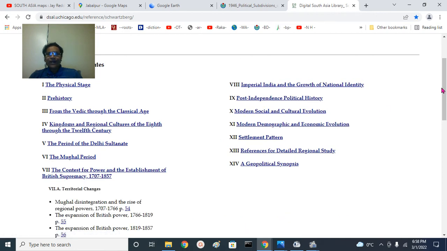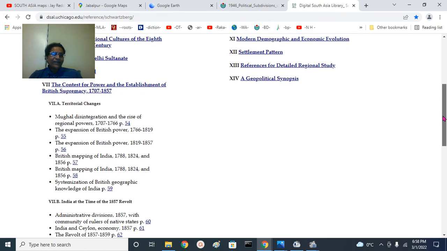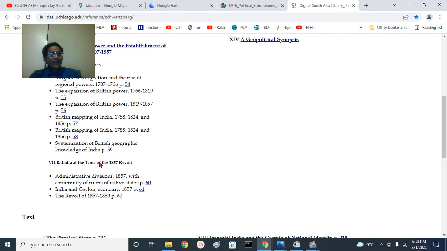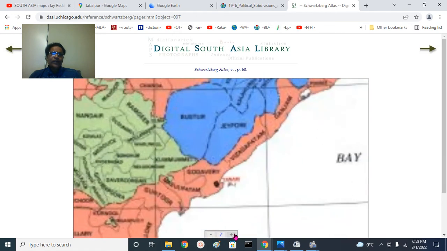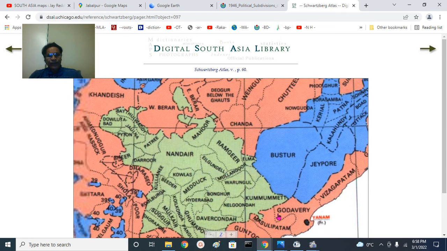So you go there, and you can see administrative divisions at 1857. After the Sipahi mutiny broke, how the divisions and districts were. So all these districts started getting consolidated at that time, right? That means if you look at them, you get a fascinating idea of history, heritage, culture of Bharat in maps.